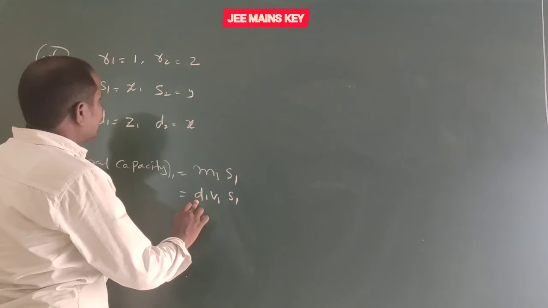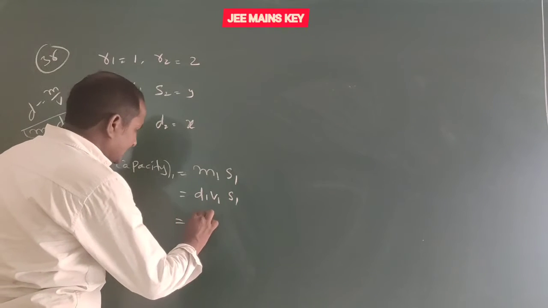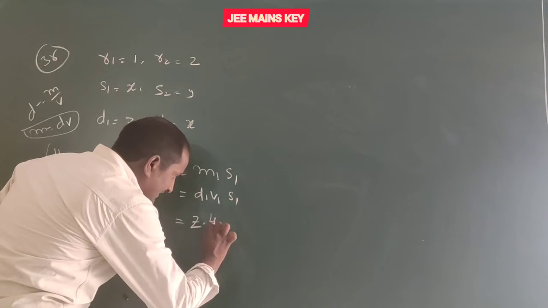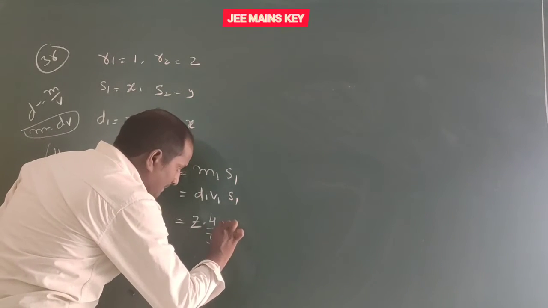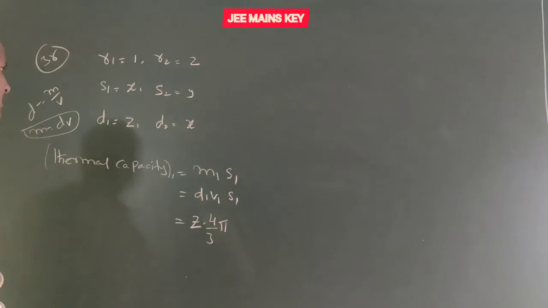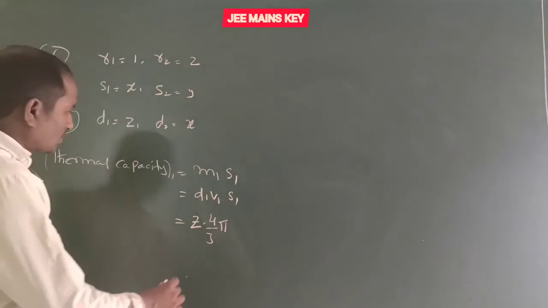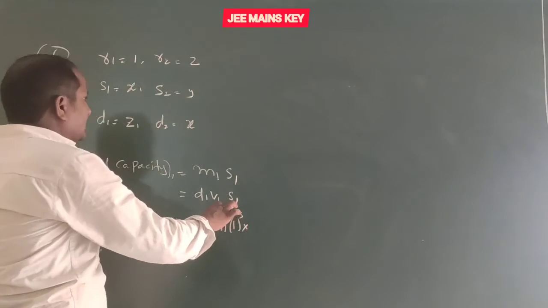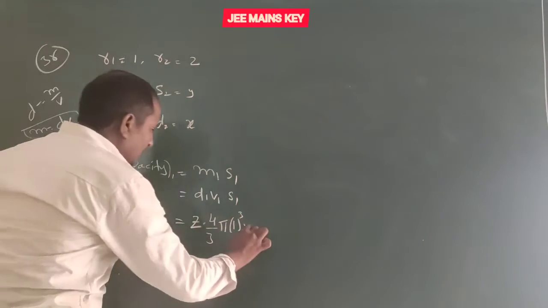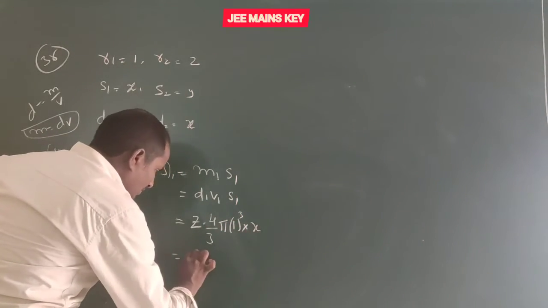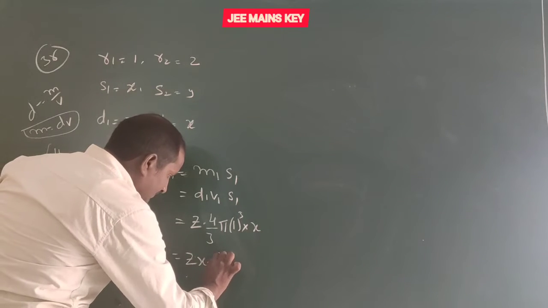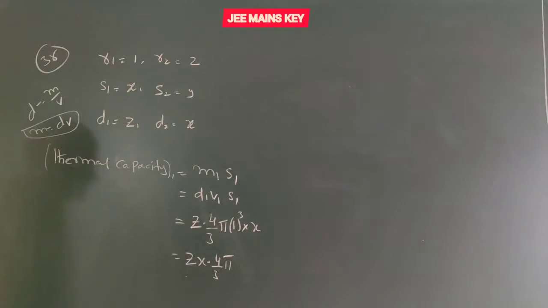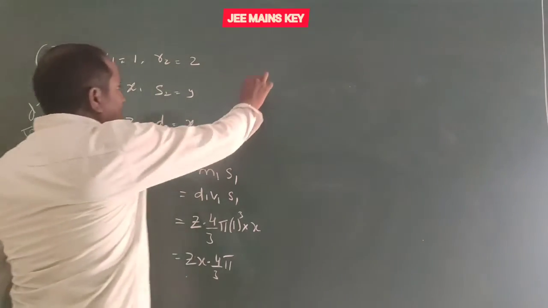Density D1 is given, that is Z, and the volume of this sphere equals 4 by 3 into pi into R1 cube. Here R1 equals 1, cube is 1, and S1 equals X. So that equals Z into X into 4 by 3 pi. It is thermal capacity 1.